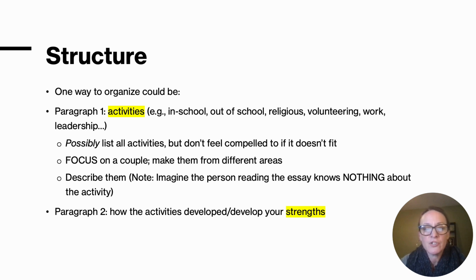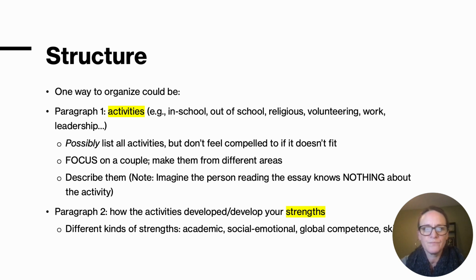Then in paragraph 2, discuss how those extracurricular activities developed your strengths. And when you do this, I want you to consider different kinds of strengths. So academic strengths, social emotional strengths, global competence strengths, or just skills. So for example, let's use athletics.